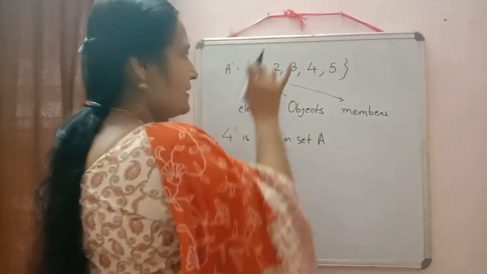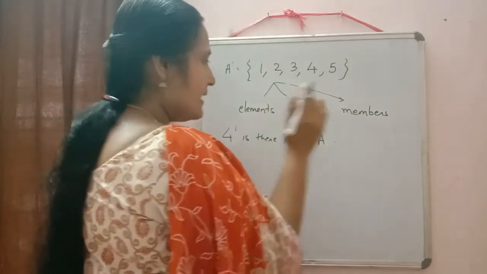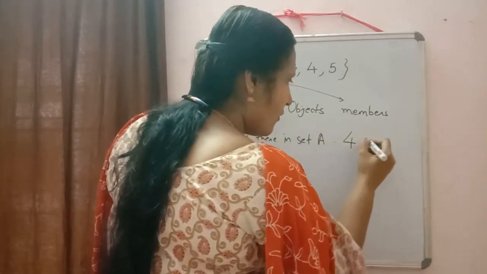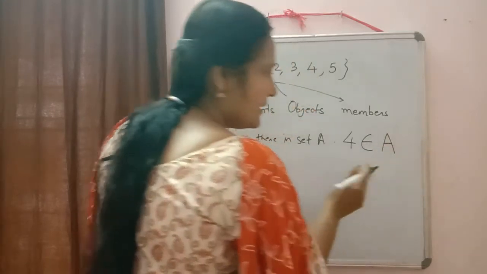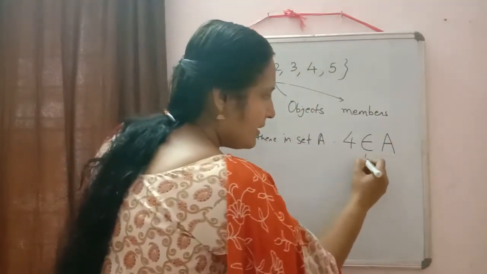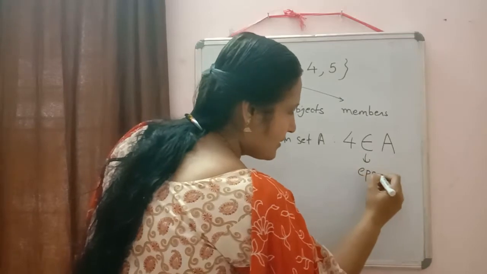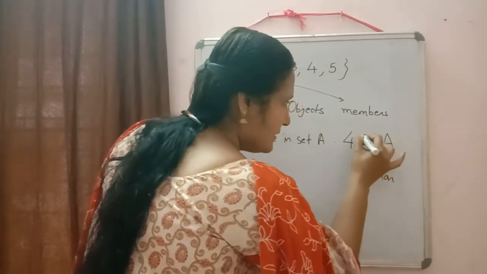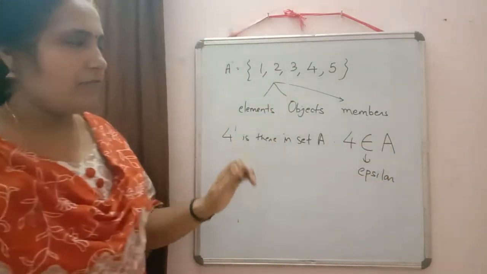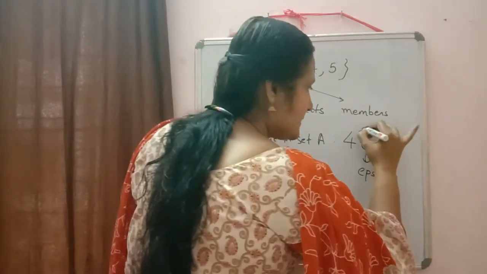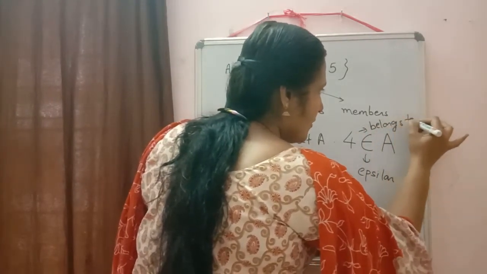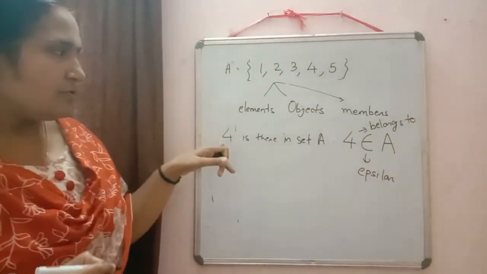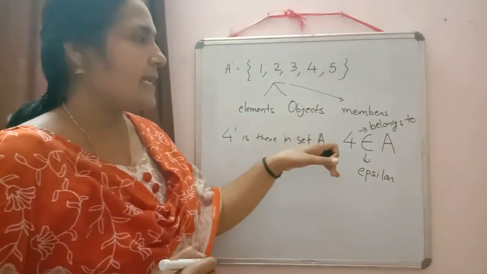If the element is present in the set A, then we write 4 belongs to A. This is a Greek symbol, epsilon, and the pronunciation is belongs to.